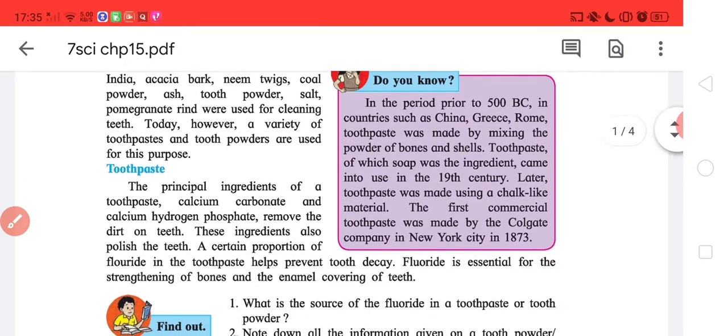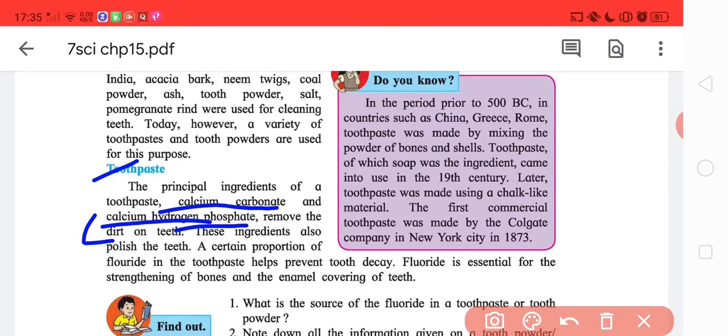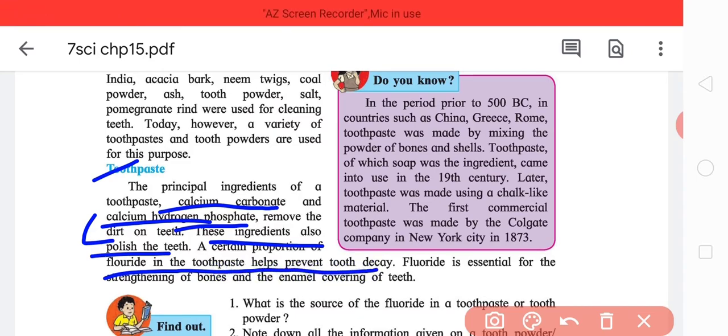Now, one thing is toothpaste. It is made up of mainly calcium carbonate and calcium hydrogen phosphate. This removes the dirt on the teeth, and calcium carbonate is an ingredient present in the teeth. It gets deposited and the teeth become stronger. These ingredients also polish the teeth. A certain proportion of fluoride in the toothpaste helps prevent tooth decay.